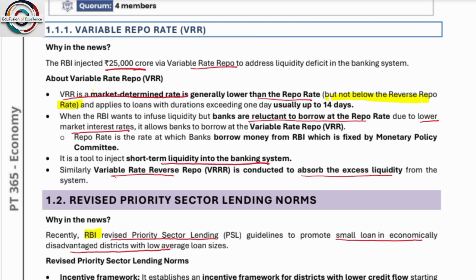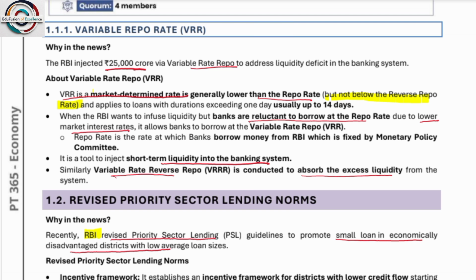Okay, next. Each member has one vote. Governor exercises casting vote. See one thing. Please remember, in case of RBI's monetary committee, governor too has the capability to cast vote. Okay, meeting at least 4 times in a year. So minimum is 4 times in a year. Okay. Next, variable repo rate.